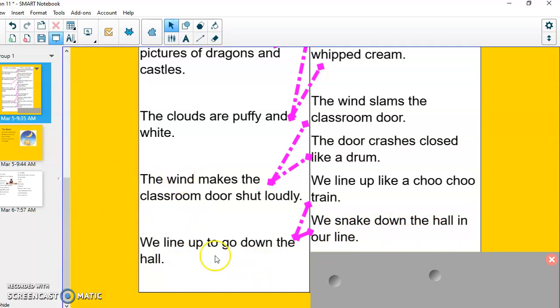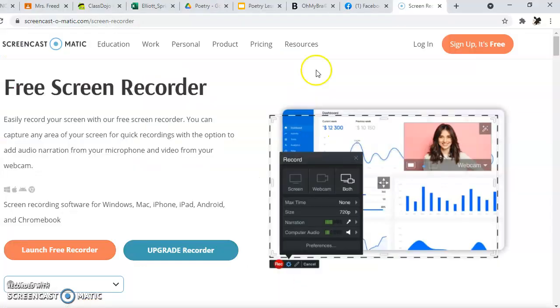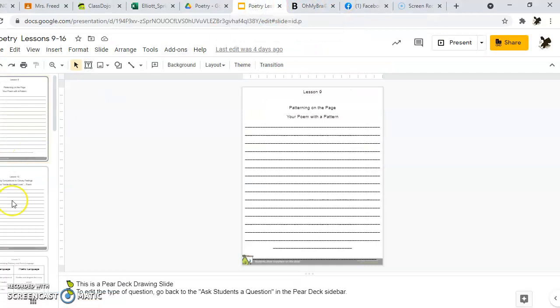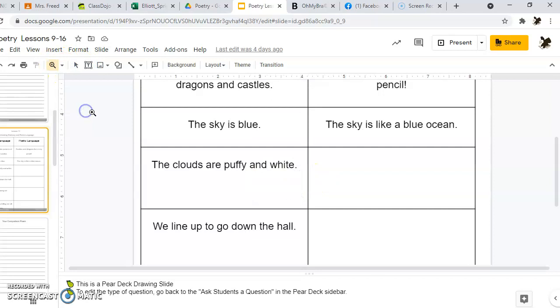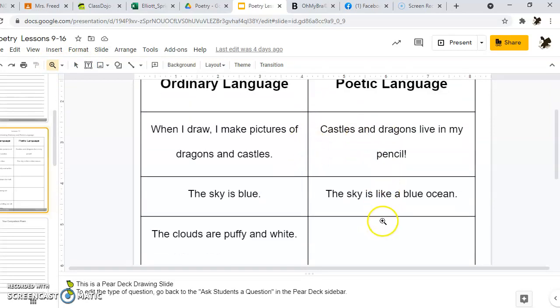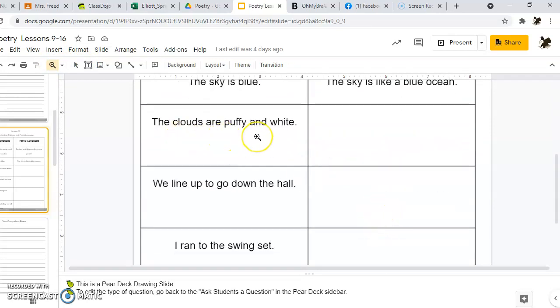So at this point in the video, you're going to pause me and go to our poetry lesson, lesson 11. And you're going to try this on your own. Yeah, we have some on here that we just did together, and that's okay. I still want you to come up with your own, however. So, for example, we've got a couple that we did together. And we did this one, but you can come up with a lot of different ways to say the clouds are puffy and white on your own.